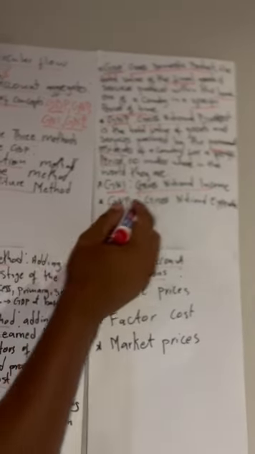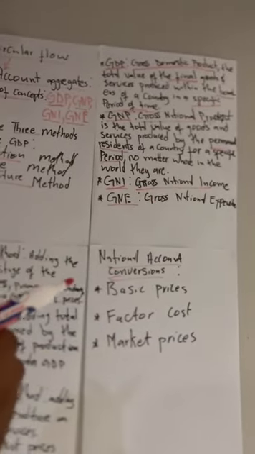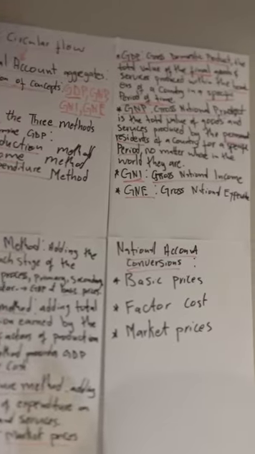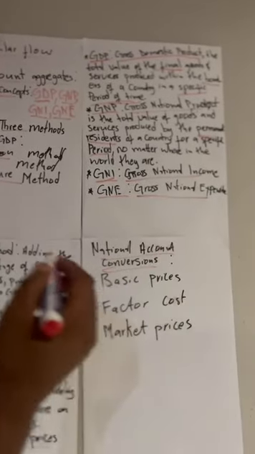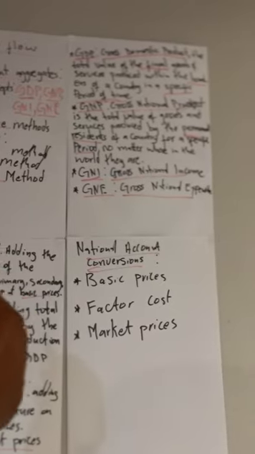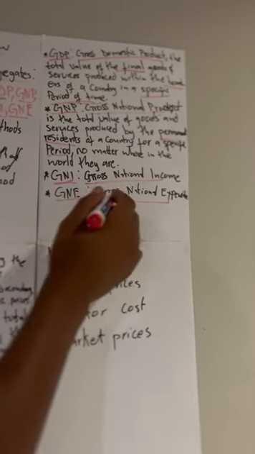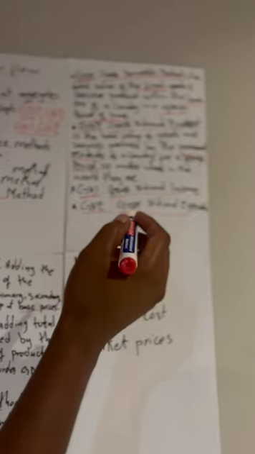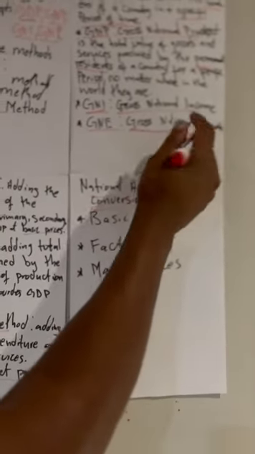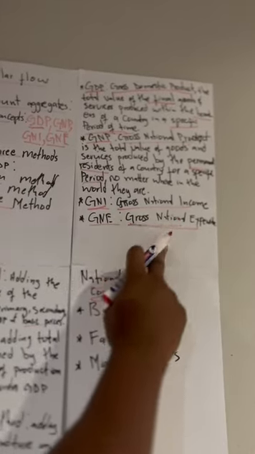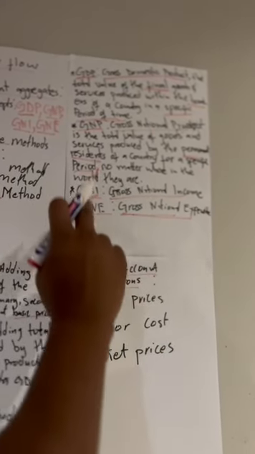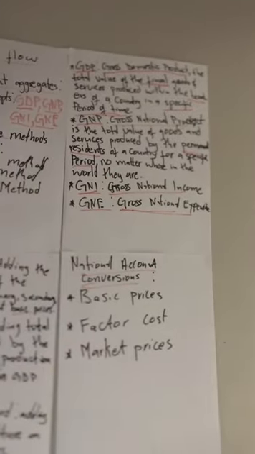And then the last one is gross national expenditure. It's the total expenditure, total spending made by participants in the circular flow. It's either made by consumers, business, or government. We add all the expenditure, all the spending made by business, consumers, and government. That is the gross national expenditure.